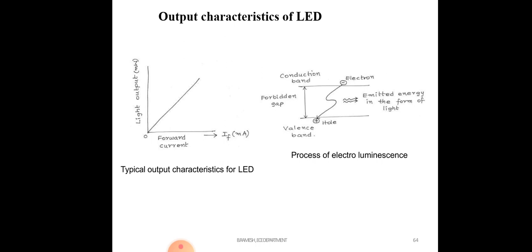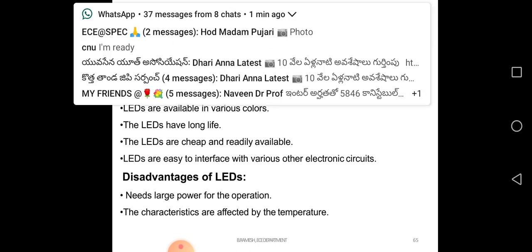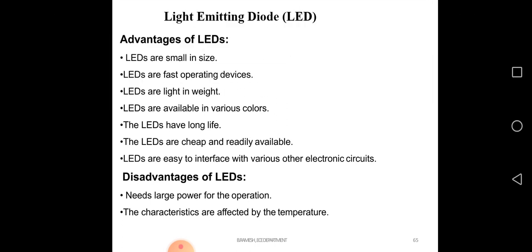Next, the advantages of LEDs. LEDs are small in size. LEDs are fast operating devices. LEDs are light in weight. LEDs are available in various colors. LEDs have a long life. LEDs are cheap and readily available. LEDs are easy to interface with various other electronic circuits.